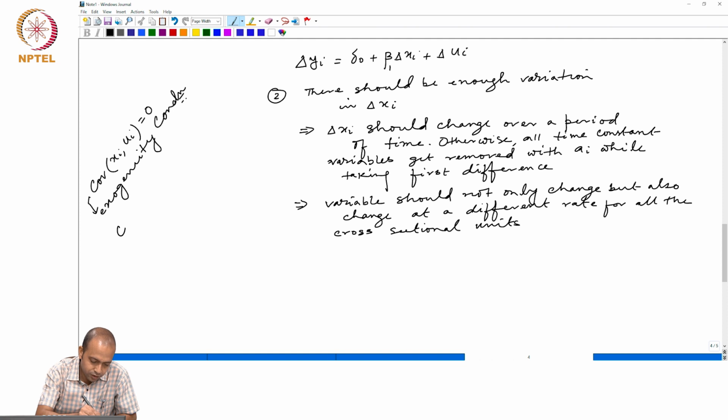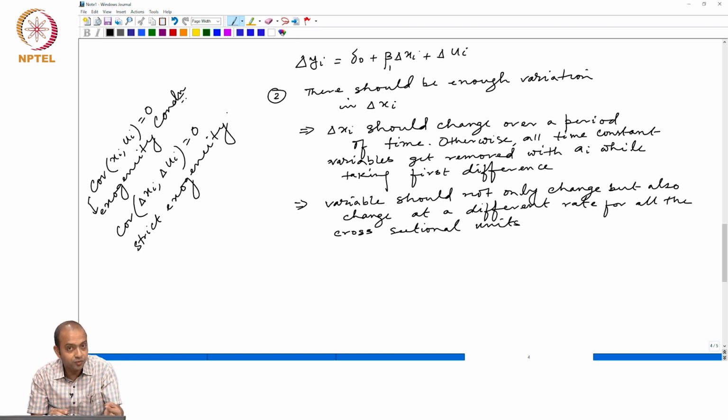And when the covariance between delta x_i and delta u_i is 0, that is called strict exogeneity. Why is it called strict? Because this is the stricter version of the exogeneity condition. We are not only ensuring exogeneity at level, but also at their first difference.